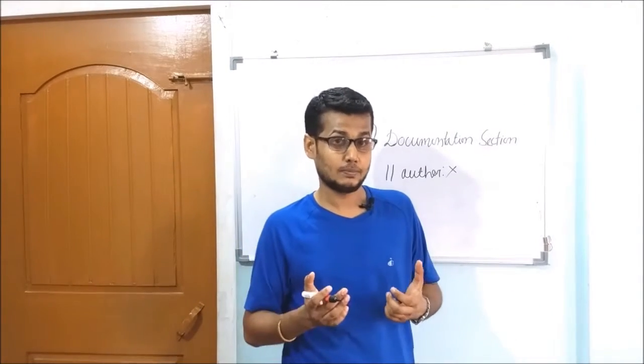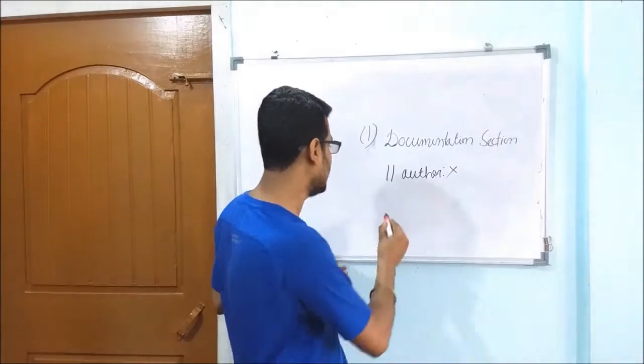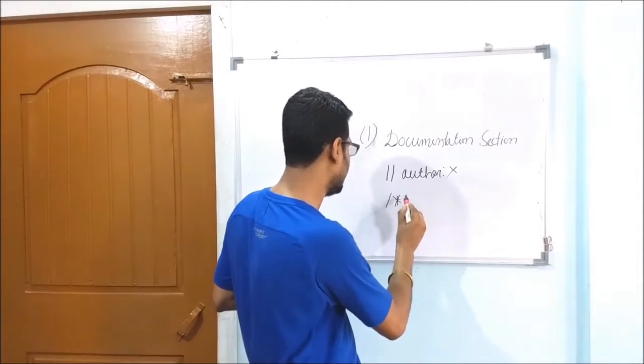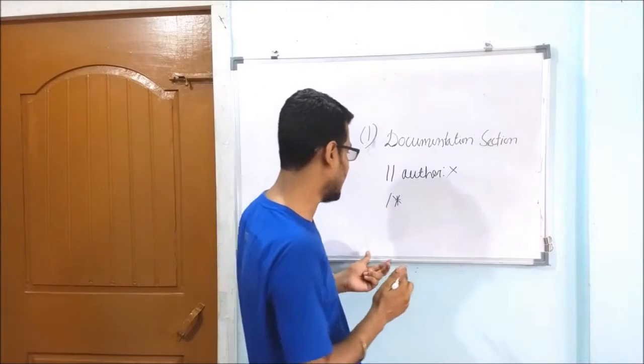But in case of a multi-line comment, you use the symbol slash star. Here I will write two lines as comment lines.